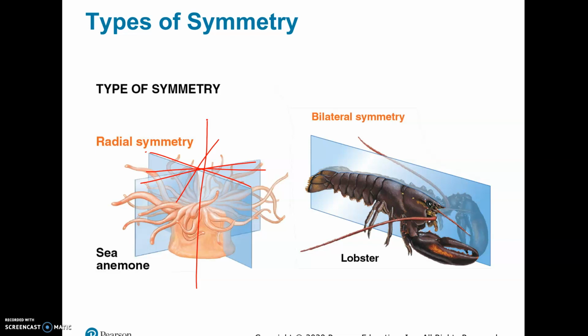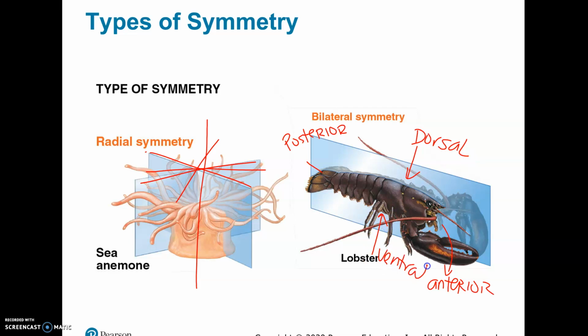On the other hand, with bilateral symmetry, you're probably going to need to know these words. The front is going to be called the anterior. The back is going to be the posterior. The top is the dorsal side. And the bottom, the belly, is the ventral side.